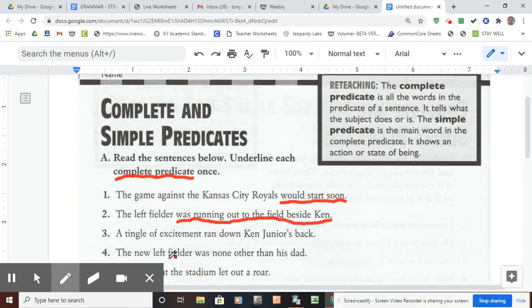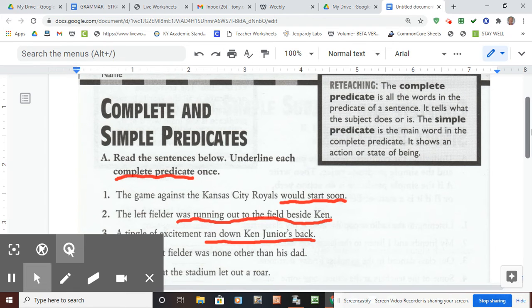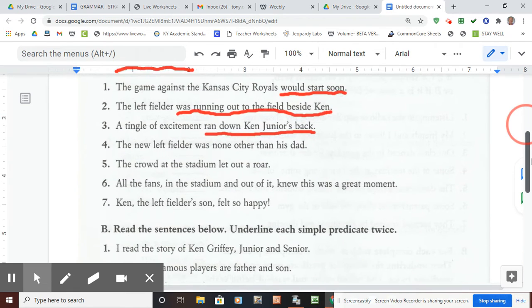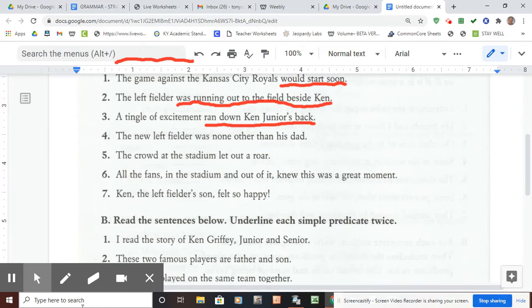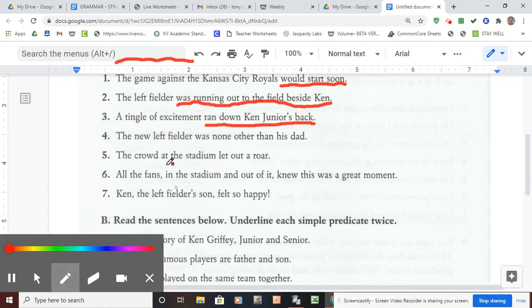A tingle of excitement. Okay, tingle would be the subject. What did the tingle do? It ran down Ken Jr.'s back. That is the complete predicate. Let's move these up a little bit. And let's look at number four.